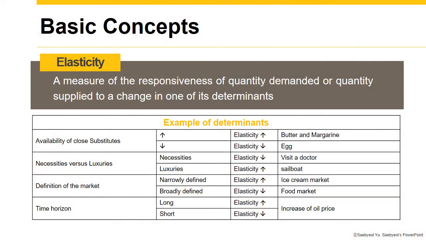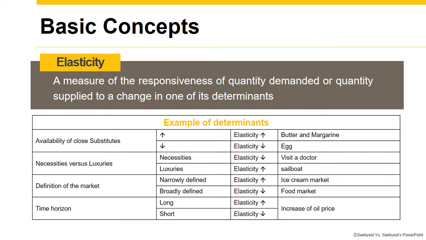Here is the basic concept in this lecture. Elasticity is the measure of the responsiveness of quantity demanded or quantity supplied to a change in one of its determinants. So it means when a product has high elasticity, the demand or supply is easily changed. And when the elasticity is low, which is called inelasticity, the demand or supply is comparatively hardly changed.